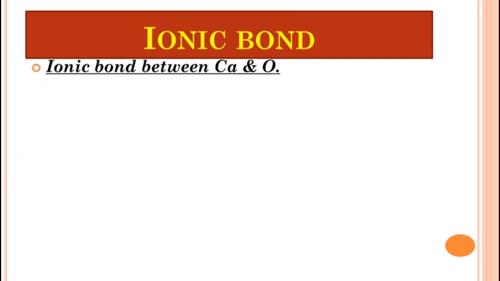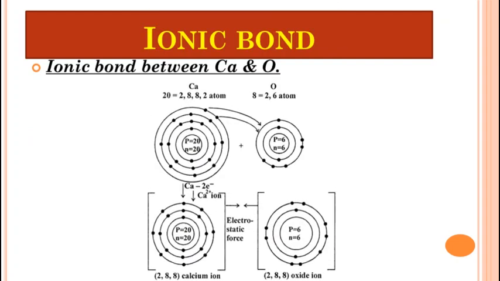Now another example of an ionic bond is between calcium and oxygen. So students, you can see on the screen that the electronic configuration of calcium is 2,8,8,2. That means a total of 20 electrons are present. Now the 2 electrons are present in the outermost shell of calcium, and the electronic configuration of oxygen is 2,6. So to attain the octet state, oxygen requires 2 electrons, and calcium will lose 2 electrons.